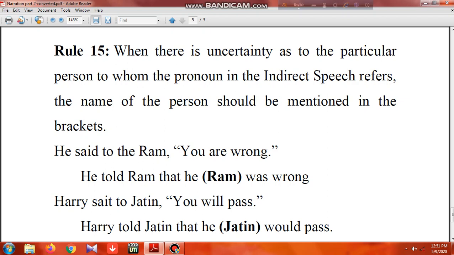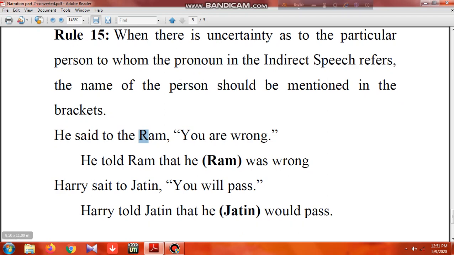He said to Ram, "You are wrong." So for said to we took told: told Ram that he. This he follows Ram. But actually he could refer to either person, so we can take the pronoun he for both. So it may create confusion. In this case, in brackets you could write the name, or simply write only R, the first letter of the person's name.